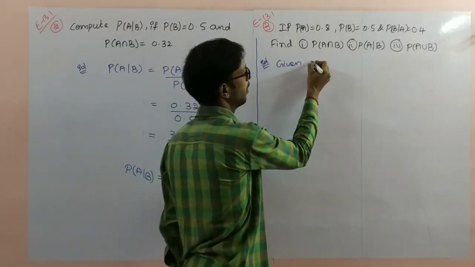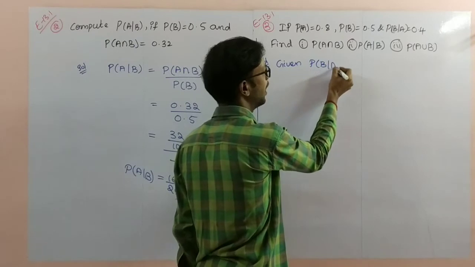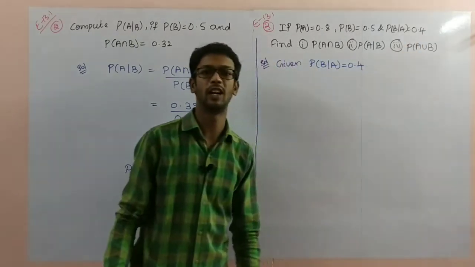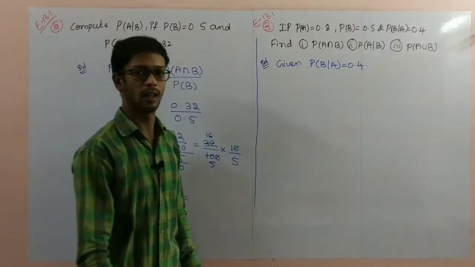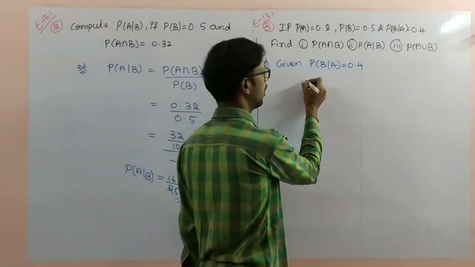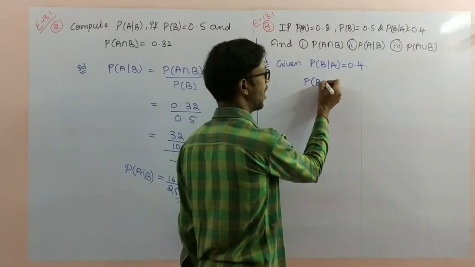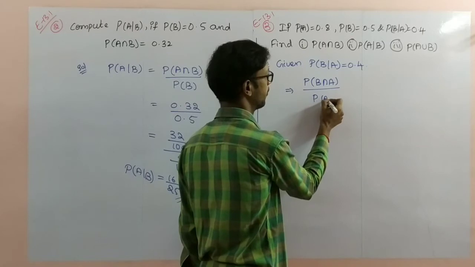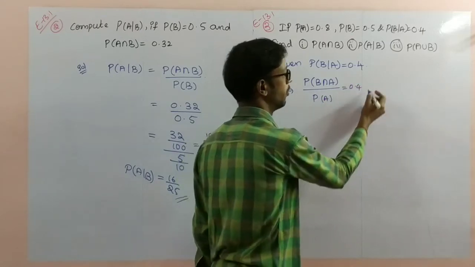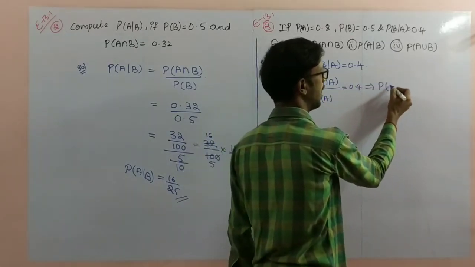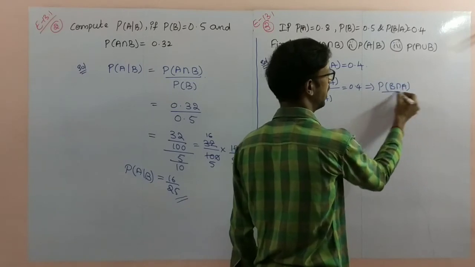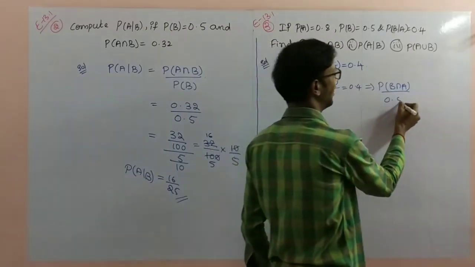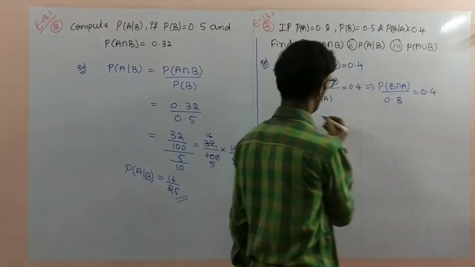Solution: given probability of B by A is equal to 0.4. Now by the definition, formula: P of A intersection B by P of A is equal to 0.4. That implies P of B intersection A divided by P of A, which is 0.8, is equal to 0.4.